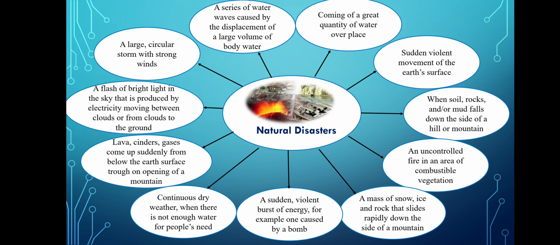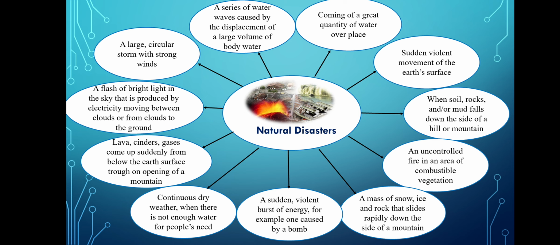Read other definitions and guess the words. Coming of a great quantity of water over a place. Sudden violent movement of a surface. When soil, rocks and or mud falls down the side of a hill or mountain. An uncontrolled fire in an area of combustible vegetation. A mass of snow, ice and rock that slides rapidly down the sides of a mountain. A sudden violent burst of energy, for example one caused by a bomb.